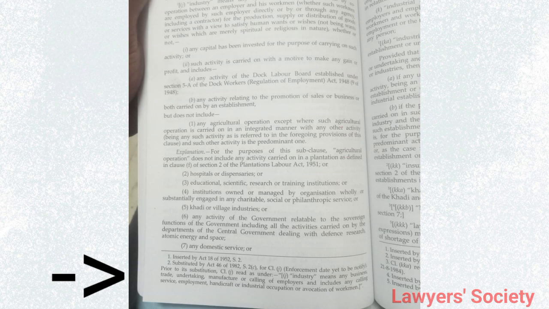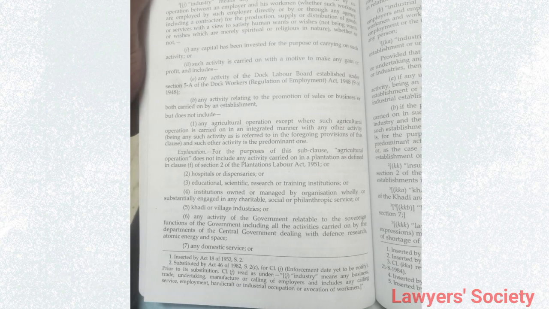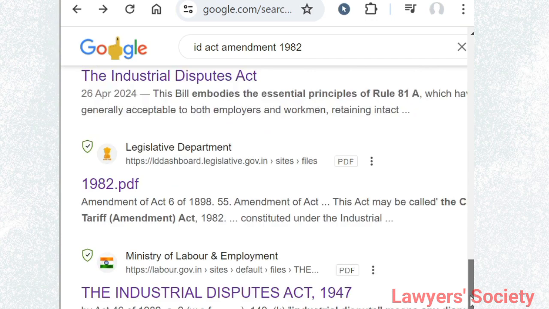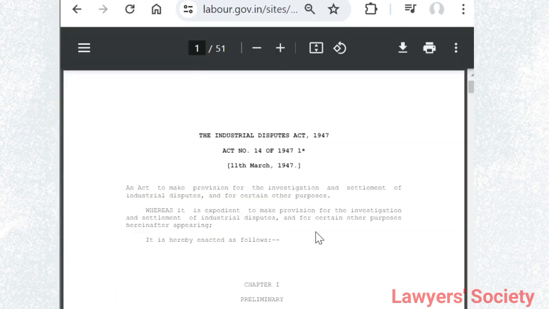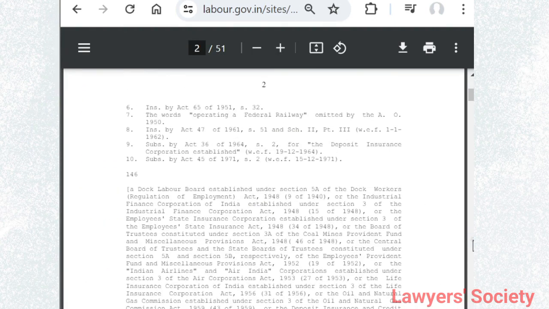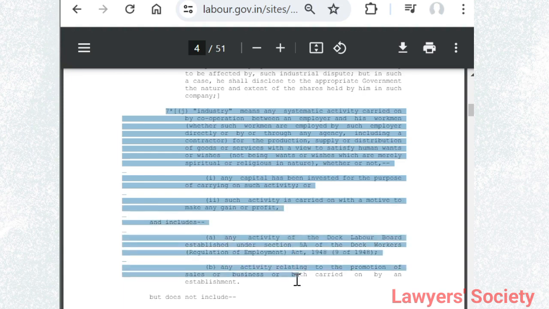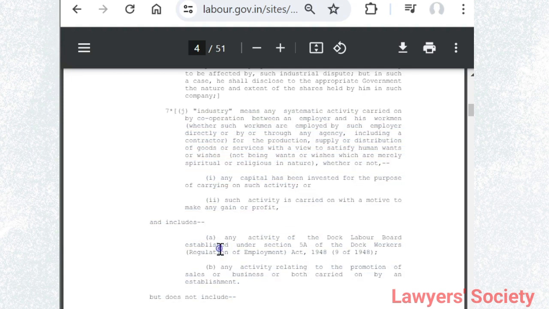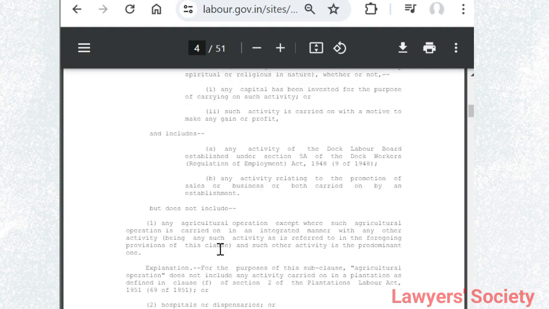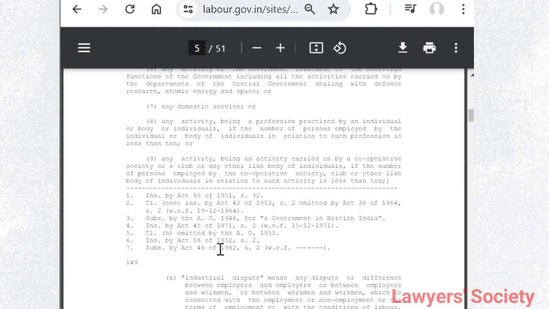Let us also check an online bareact just to make sure that 2J is in force or not. Now, this is the Industrial Disputes Act 1947 from the official central government site, which is for the Ministry of Labour and Employment. If you see the definition for industry here, which is under 2J, you will see that here also the longer definition has been given in the central government bareact. But here, if you see, the particular date from which this came into force has not been given, but the act has been given as Act 46 of 1982.